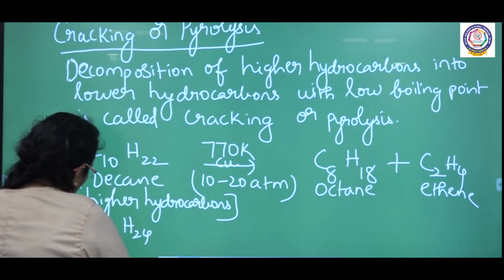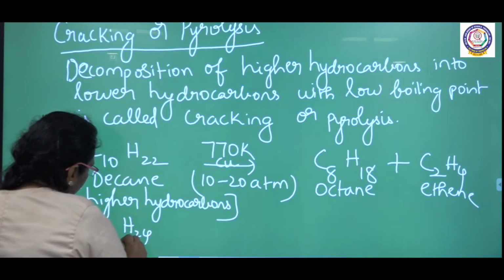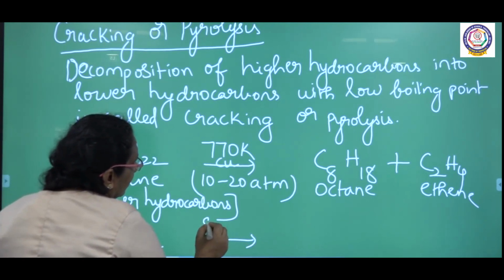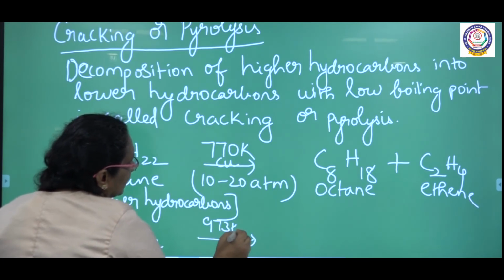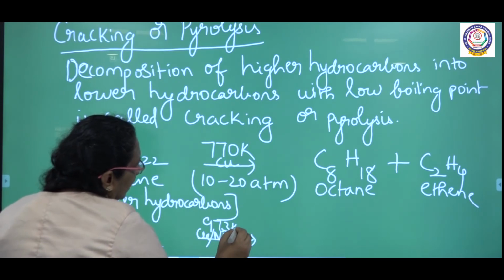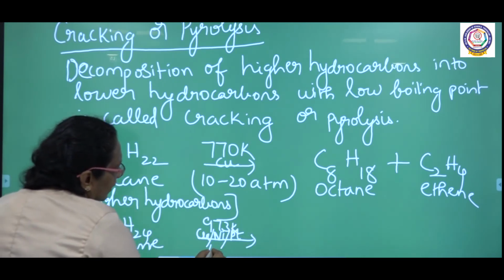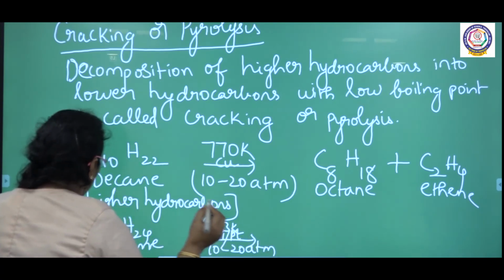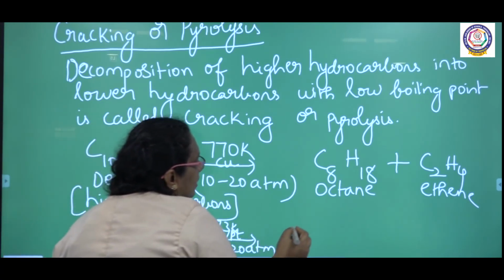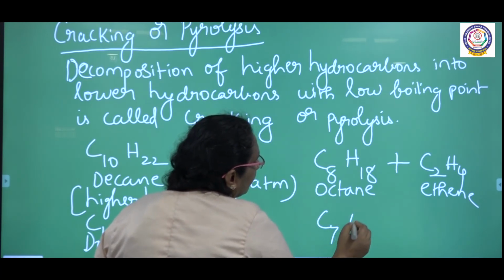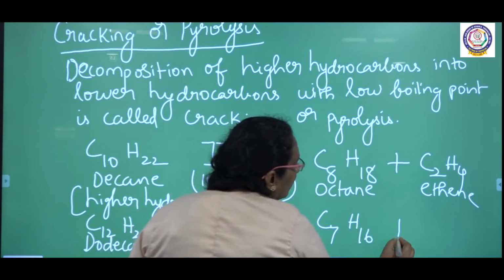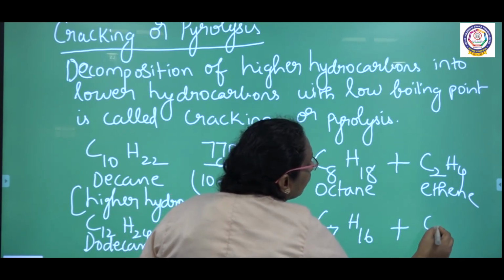The other one is dodecane. It undergoes cracking. The temperature is 973 Kelvin, in the presence of copper, nickel, palladium or platinum catalyst, again at 10 to 20 atmospheres. Here we get heptane, C7H16, with the liberation of pentene, C5H10.